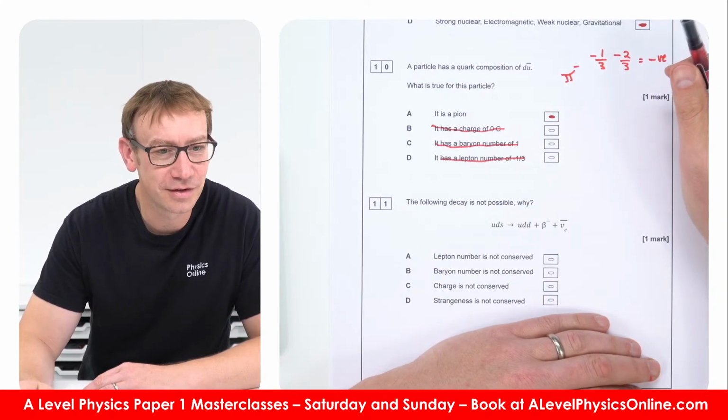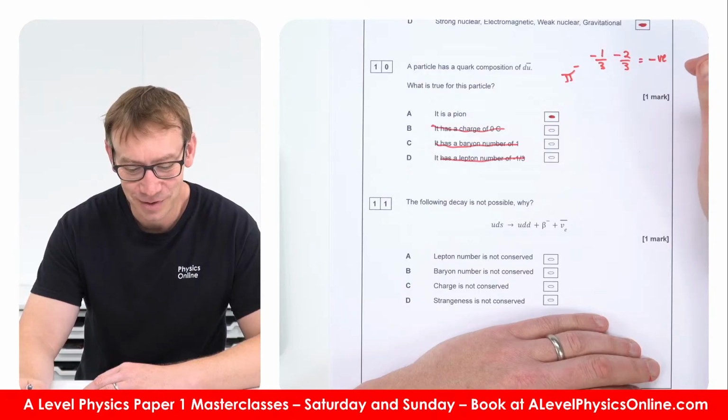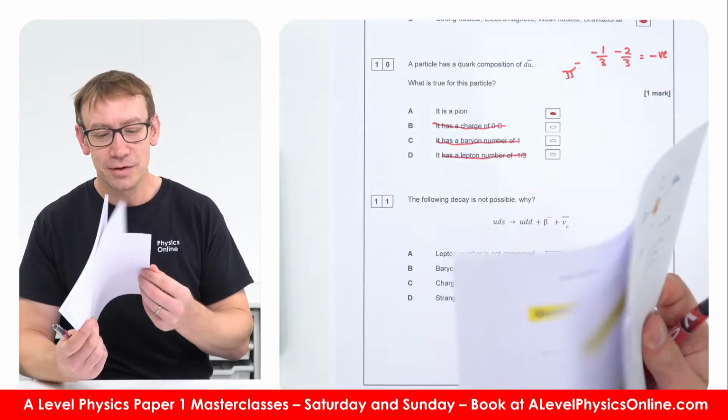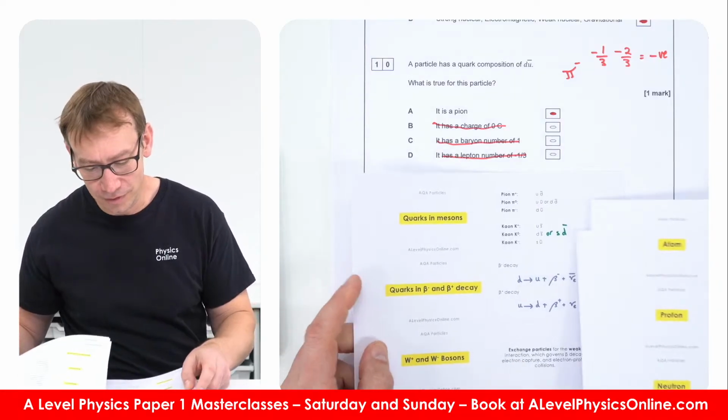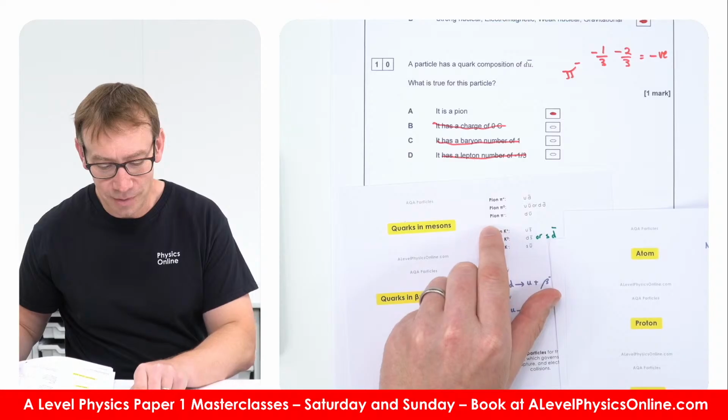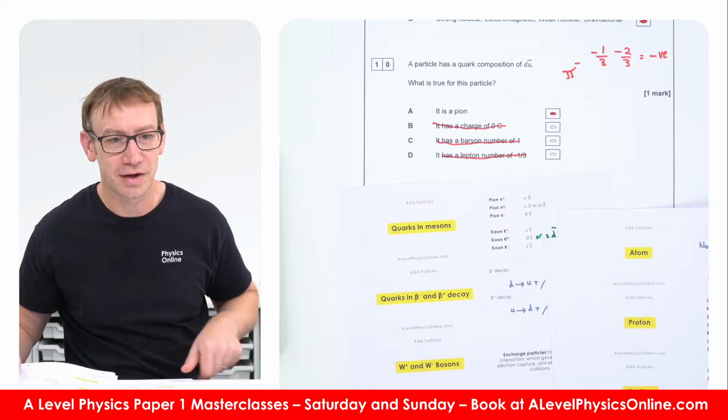Somebody says it can't be a pion. Cosmic, why is it not a pion? You need to know about the quarks and mesons, and a down, anti-up is a pion. That's just one of the bits of facts you just have to remember.